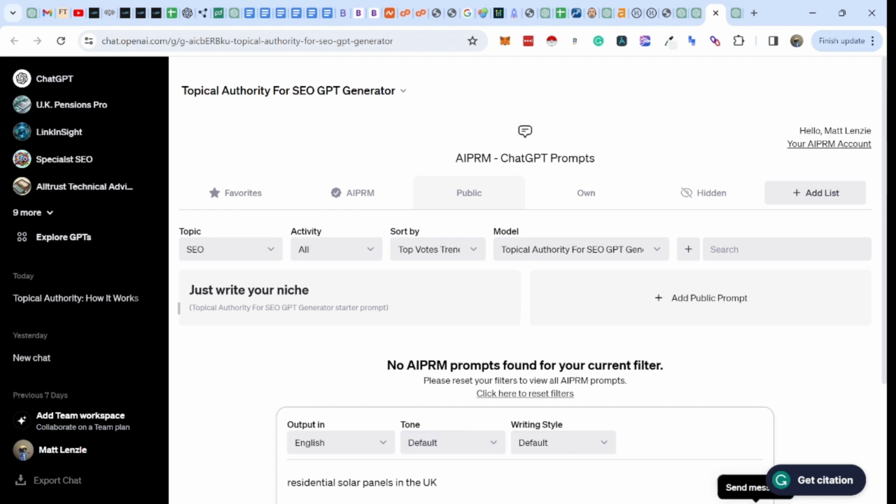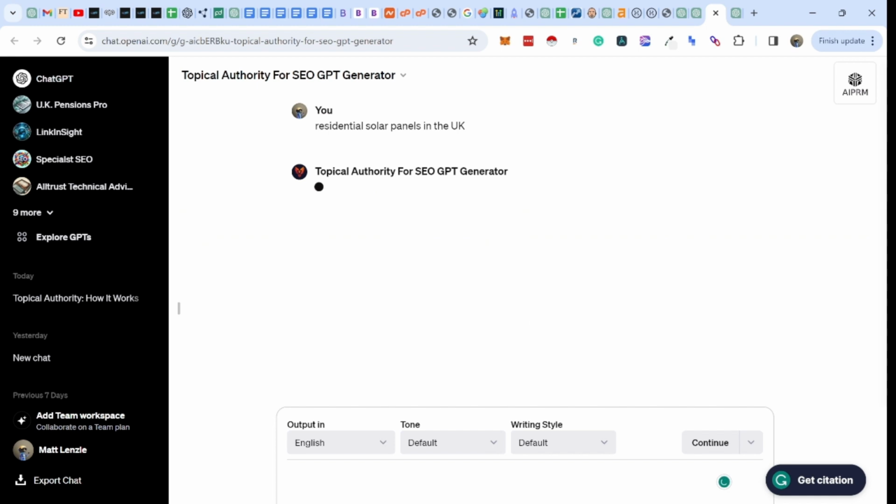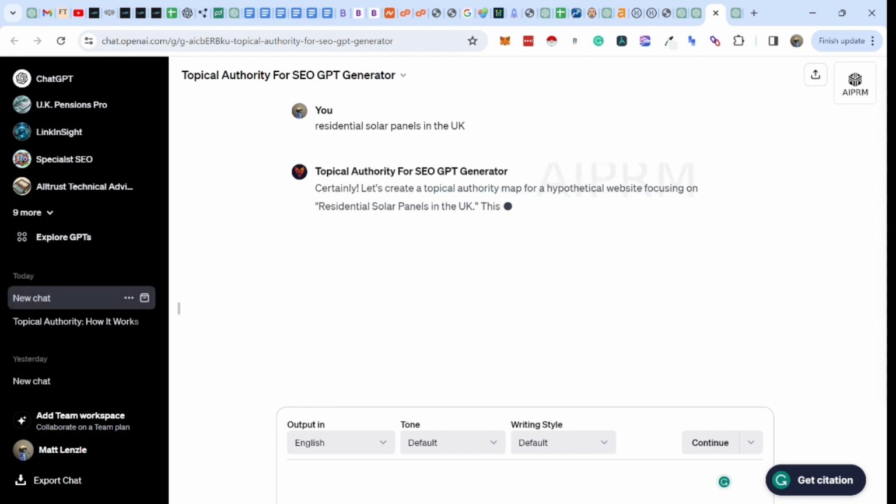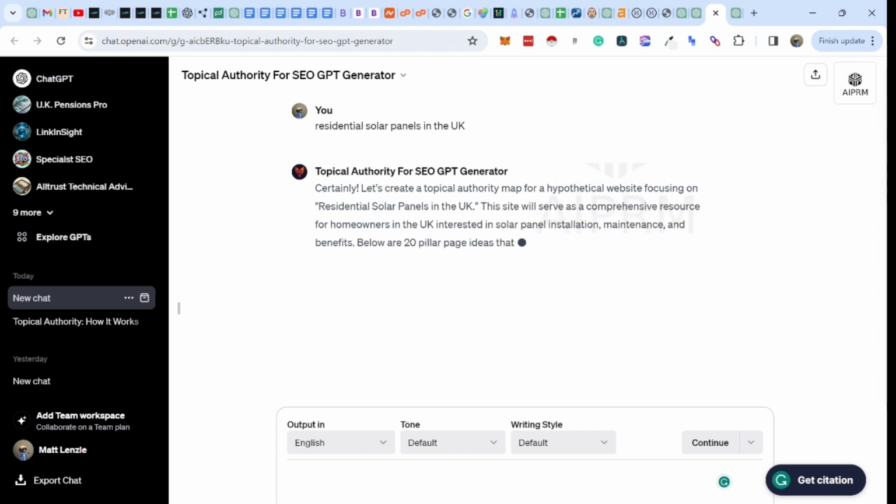Okay, that's all the information that we need to provide. And then in theory, what should happen is this now is going to build a topical authority map for a hypothetical website focusing on this.